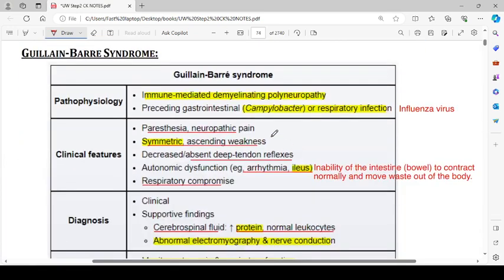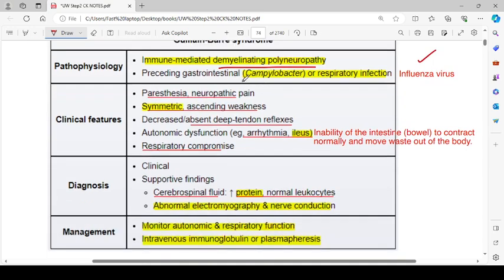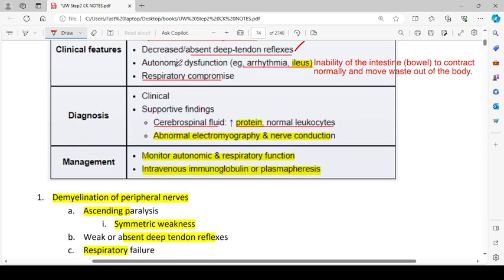Then Guillain-Barré syndrome. The pathophysiology is immune-mediated demyelinating polyneuropathy, preceding gastrointestinal, Campylobacter or respiratory like influenza virus infection. Clinical features are paresthesias, neuropathic pain, symmetric ascending weakness, decreased or absent deep tendon reflexes, autonomic dysfunction like arrhythmias or ileus, inability of the intestine to contract normally and move waste out of the body, and respiratory compromise.